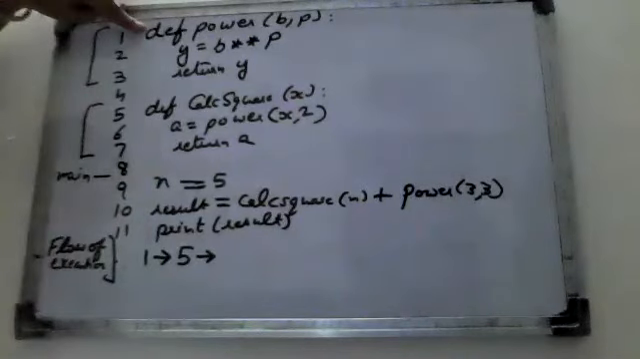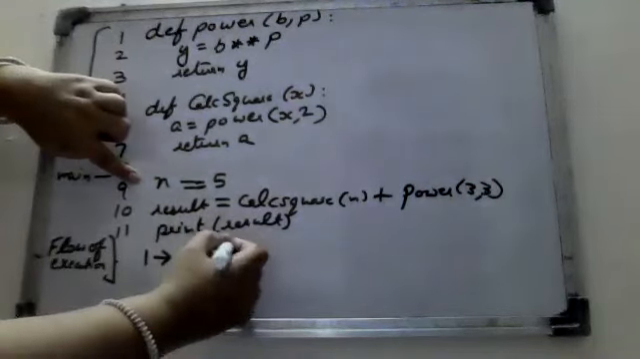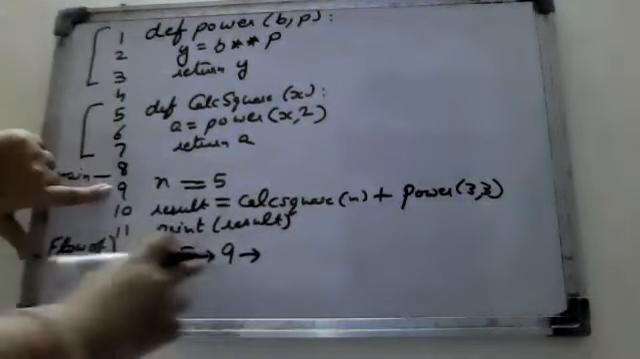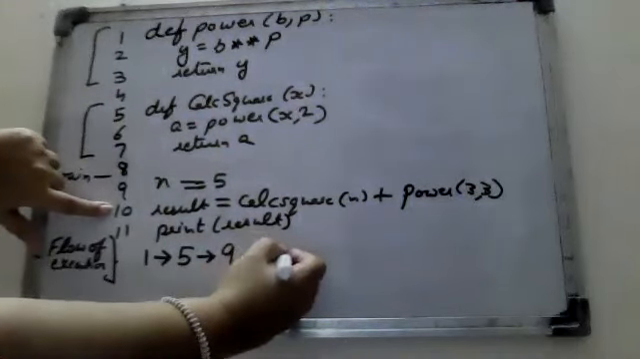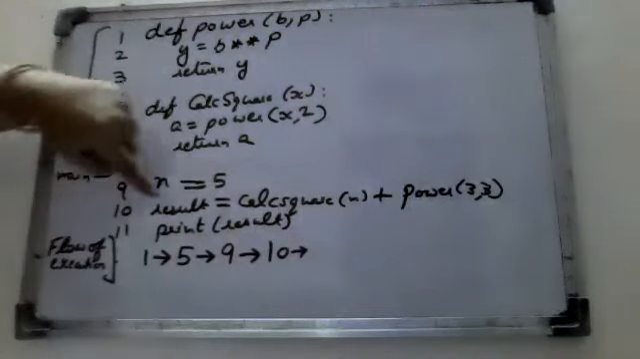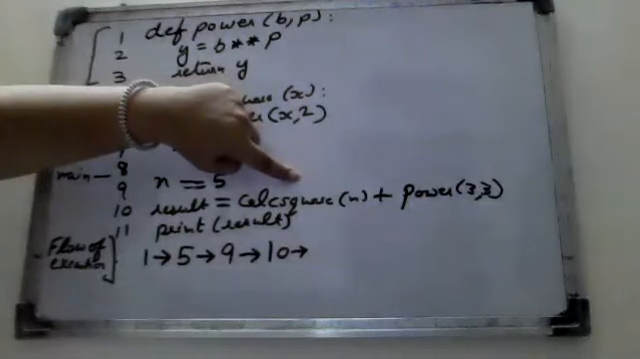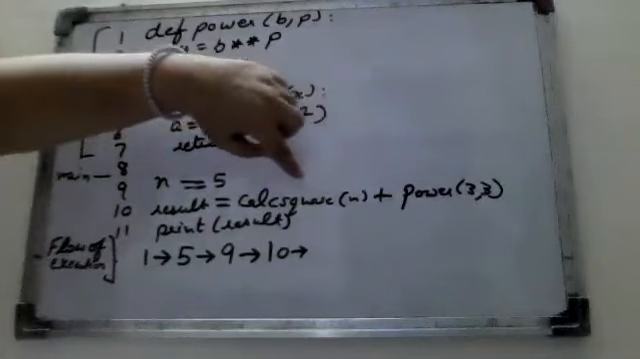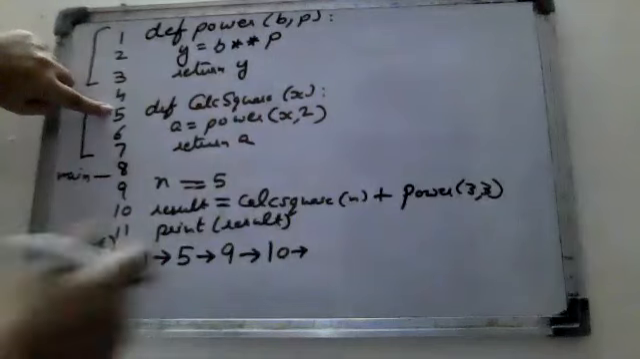So firstly, the first definition will be executed. After that, the second definition will be executed. And after that, move to the main function. So the main function starts with the ninth instruction, so I just write here ninth. After that, it will move to the tenth. When it moves to the tenth, the word calc_square comes. This is a function call, so it will move to the function where calc_square is defined.